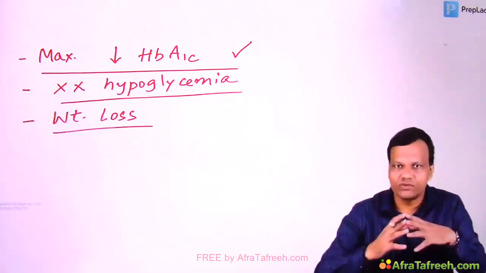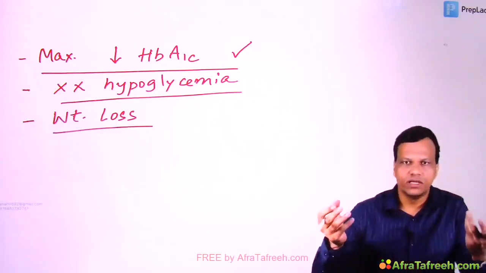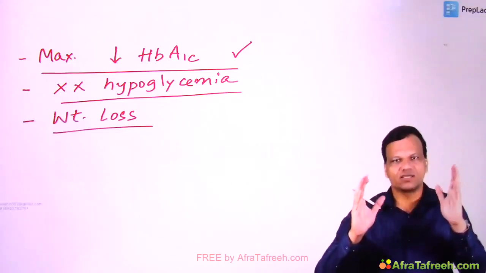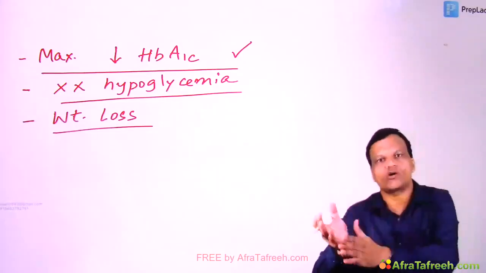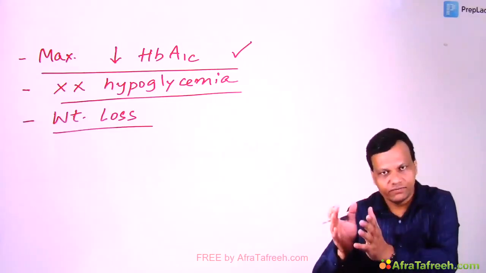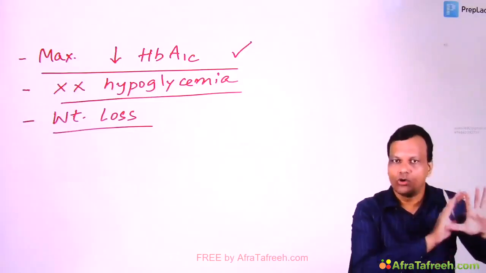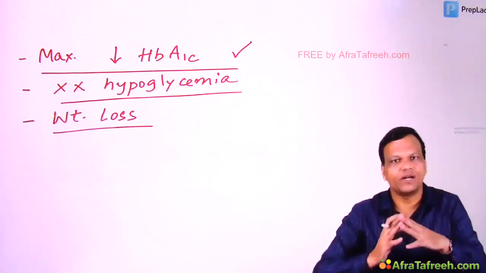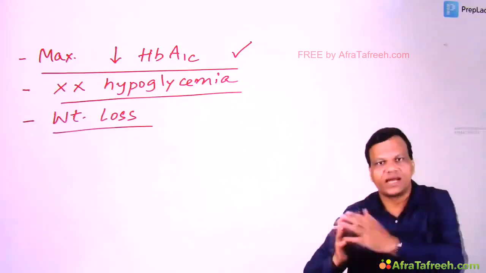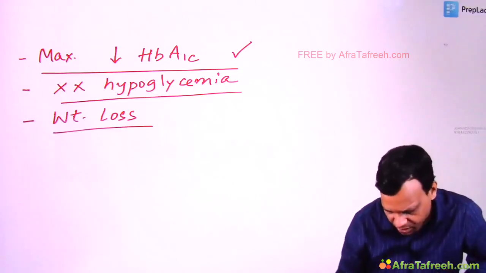Rather, in some people, it can cause weight loss. Remember, weight gain is not there. Many students are confused whether metformin causes weight loss or is weight neutral. Remember, in the exam, we are concerned with two things, whether a drug causes weight gain or it does not cause weight gain. So, weight gain or no weight gain. No weight gain will include both. That means no effect on weight and weight loss. Clear? So, metformin in some people does not affect weight, but in some people can cause weight loss. Okay, and this you can remember from the mnemonic.